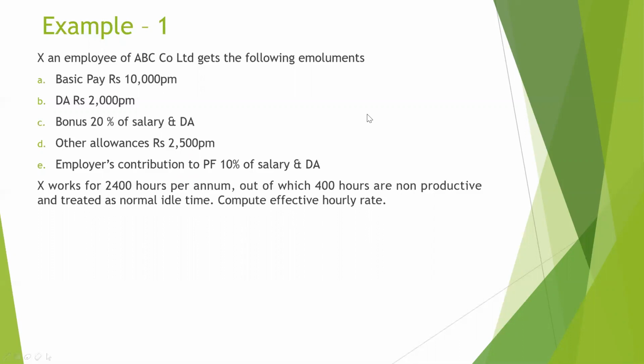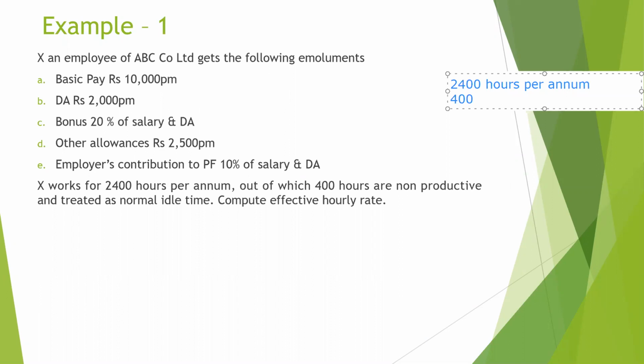So, in this question, X is working for 2,400 hours per annum, out of which 400 hours is a normal idle time. So effectively, X is working for 2,000 hours per annum.